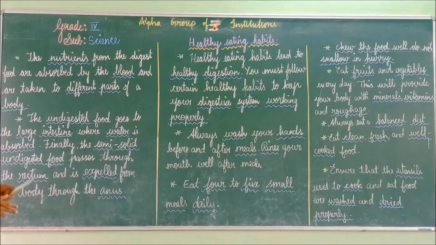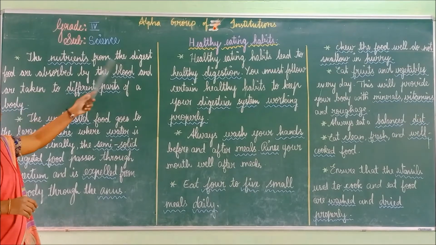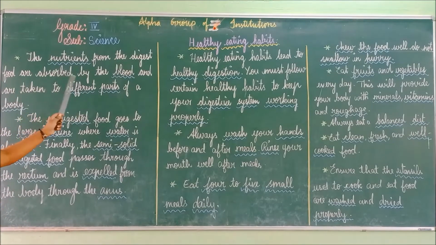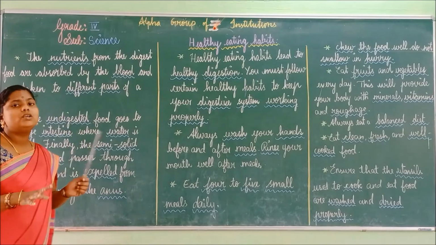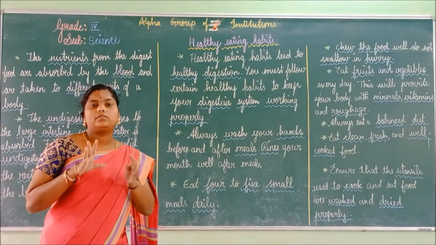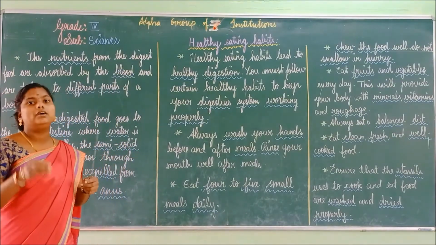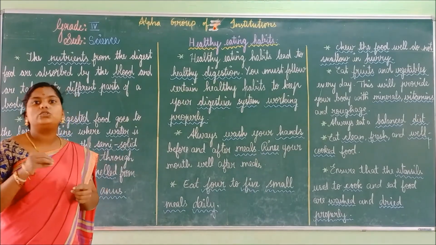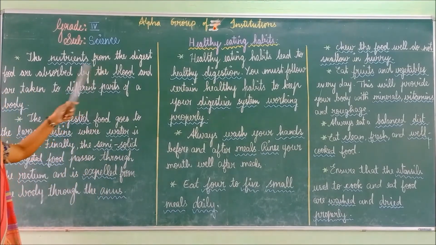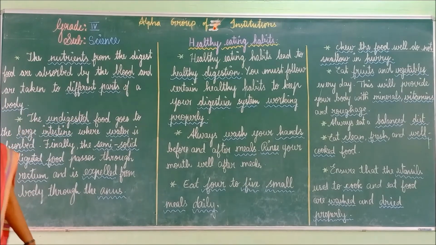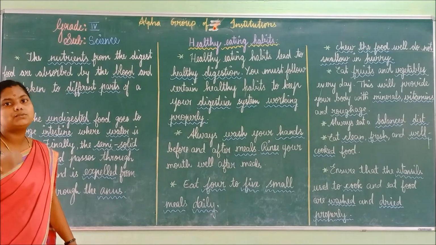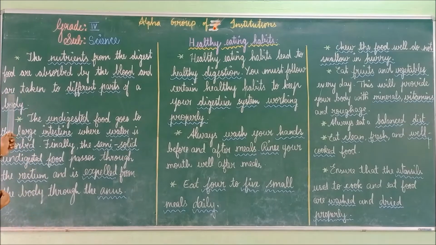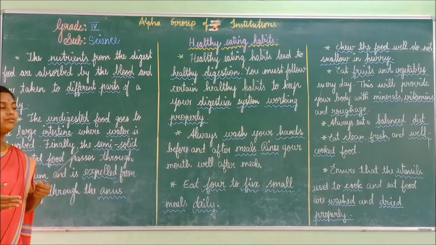From the small intestine, the nutrients from the digested food are absorbed by the blood and are taken to different parts of the body. So now we know that the food has been digested, and the blood absorbs the nutrients from the digested food and takes them to different parts of the body.